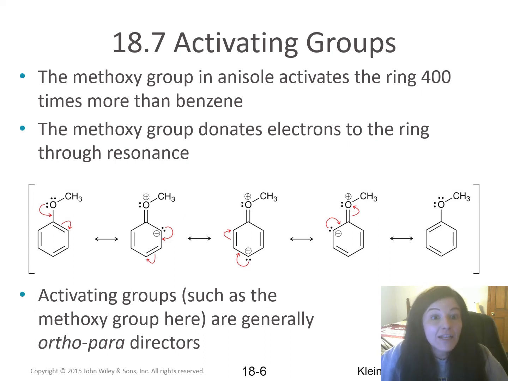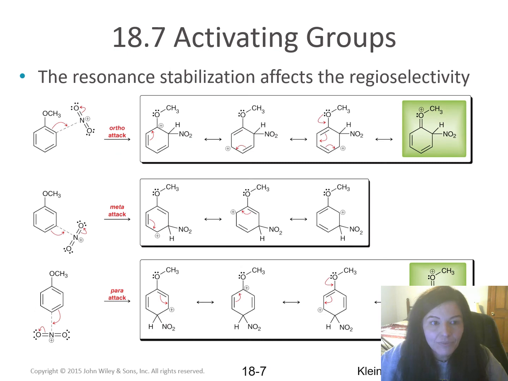Activators, or activating groups, such as methoxy over here, are generally ortho-para directors. Again, we can see that the sigma complex is more stable when a group adds ortho or para to the methoxy group. This is because we have an extra resonance structure stabilizing the sigma complex, which makes addition to either of these positions more favorable.